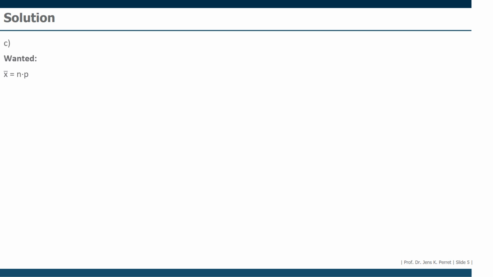We have 480. So we're using the 480 and the probability of delay. Multiply both of them and get as a result 123.36. So somewhere between 123 and 124 trains will be delayed on an average month.